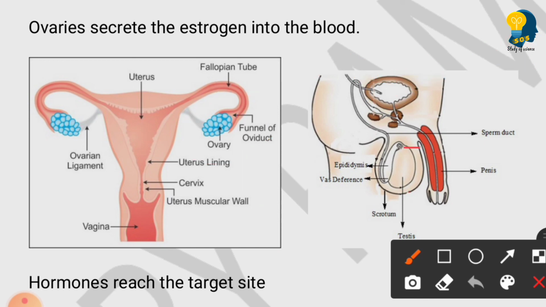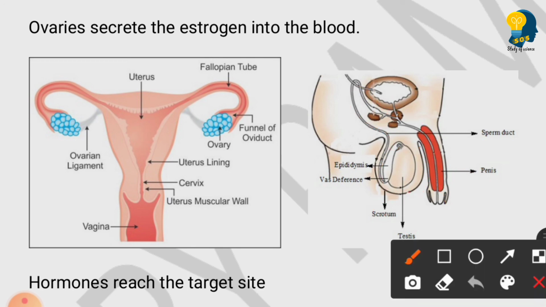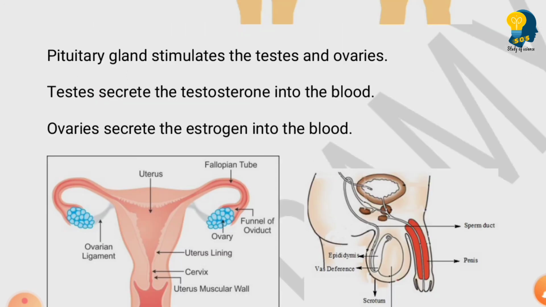Similarly, there are so many sperms which are present in the testes. These sperms also get matured when the male enters the adolescent age. And when the penis gets stimulated, these sperms enter like this and they come out of the penis. They discharge out of the penis. Clear? So this is how the reproductive functions are initiated by the hormones.